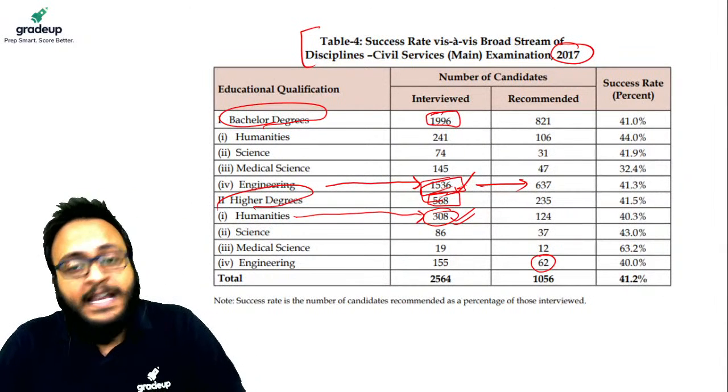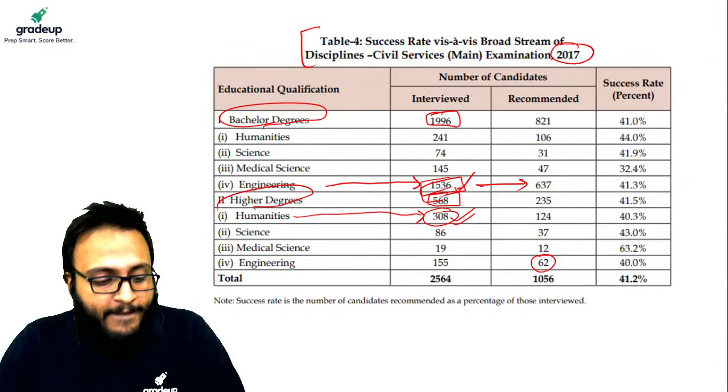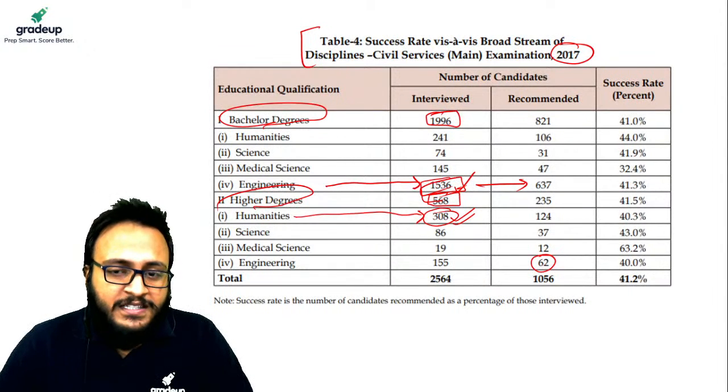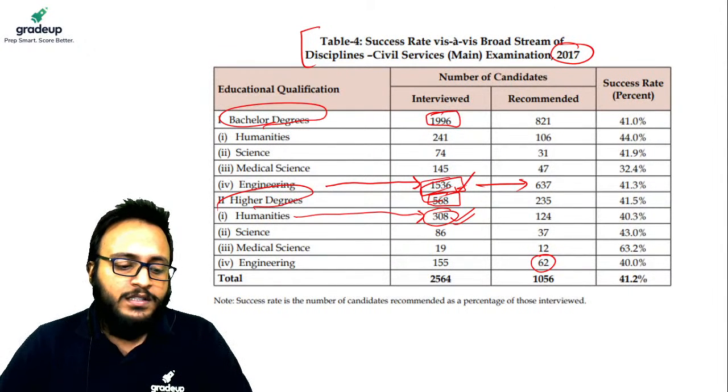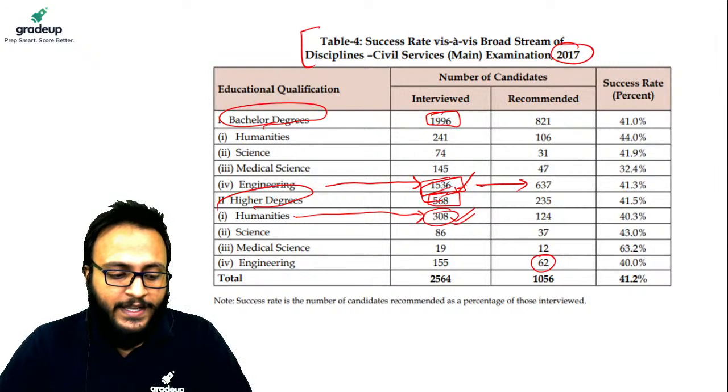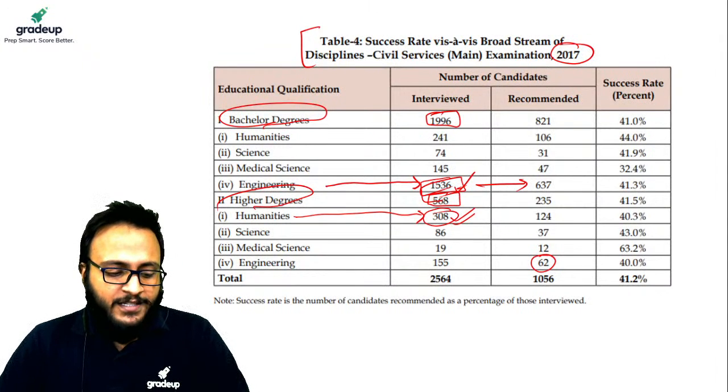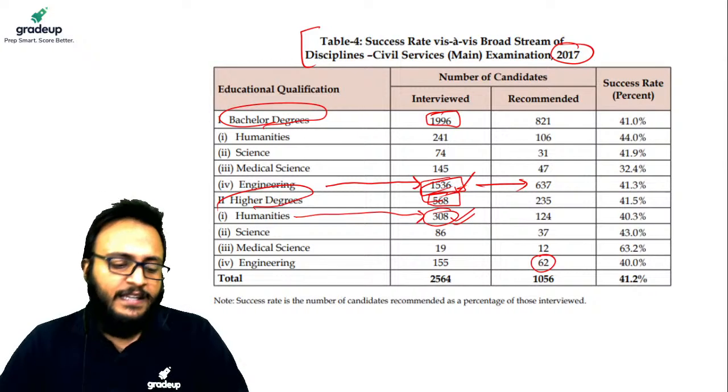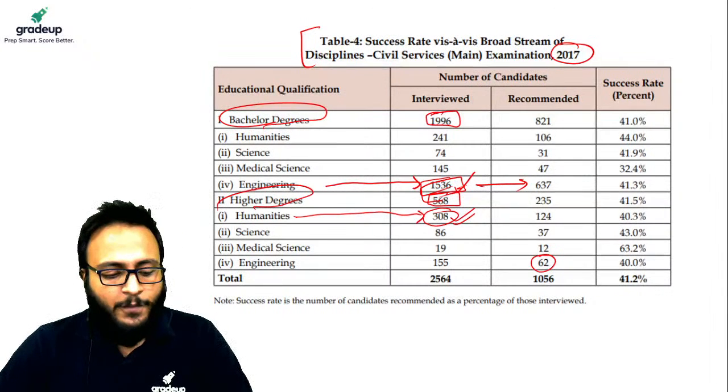So it presents another aspect: some people may have the idea that if I go for a master's degree in a particular subject, then it will be easier for me to crack the optional. Some people have this type of belief.